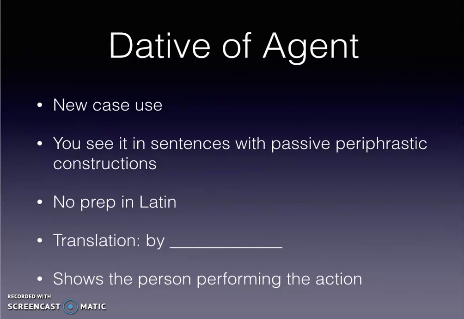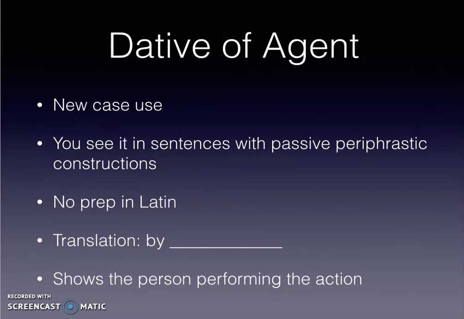All right, this is part 2 of passive paraphrastics. There is a special case use which is just used with passive paraphrastics, and that is called dative of agent. It sounds a little strange, but dative of agent is essentially the same as ablative of agent with a couple of stipulations, okay? Brand new case use.